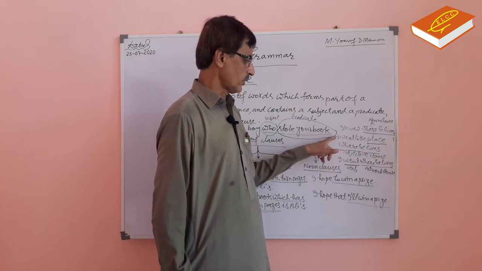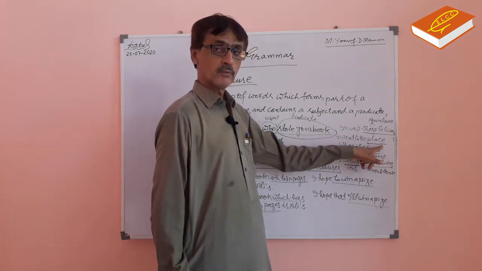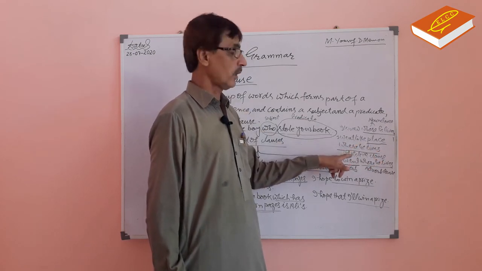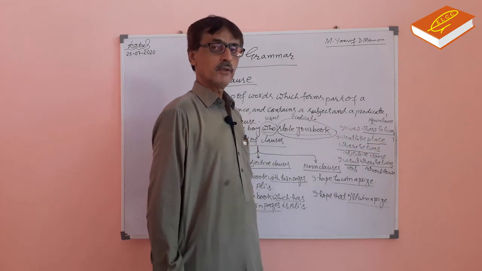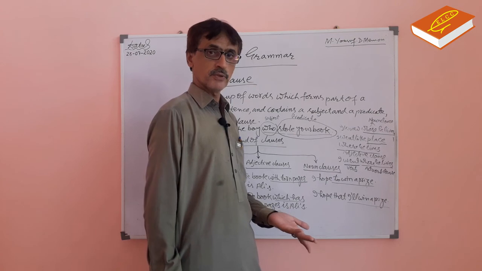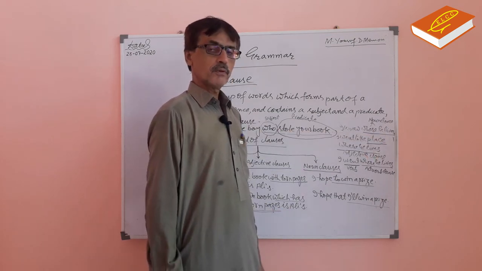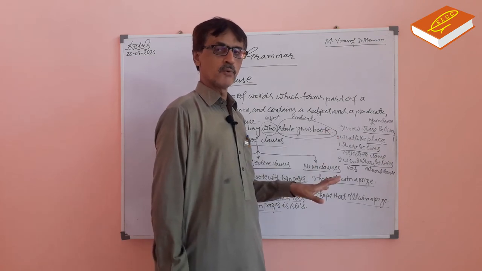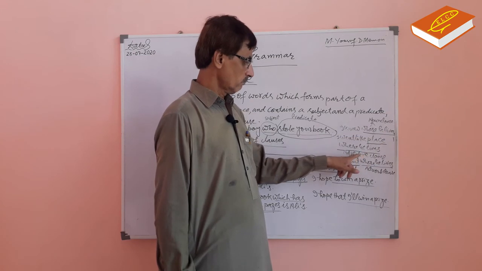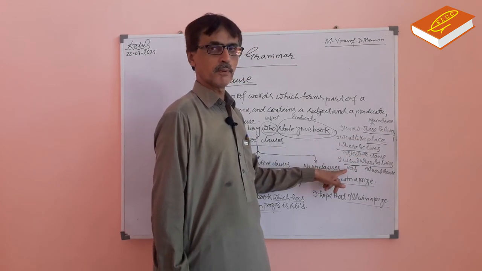Where he lives in the second sentence qualifies the noun, place, so it is an adjective clause. And where he lives in the first sentence only tells us about a noun, so it is a noun clause.